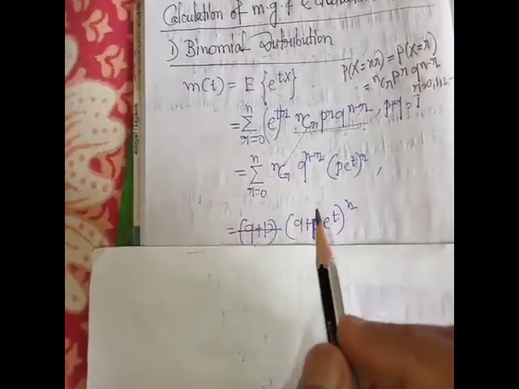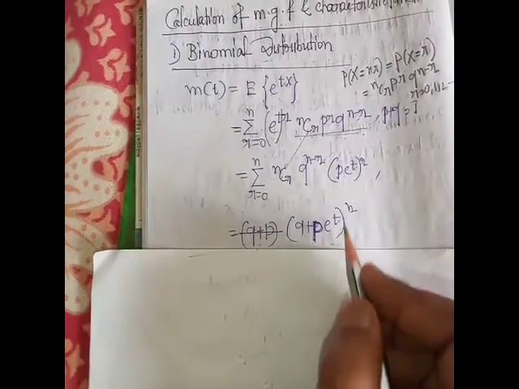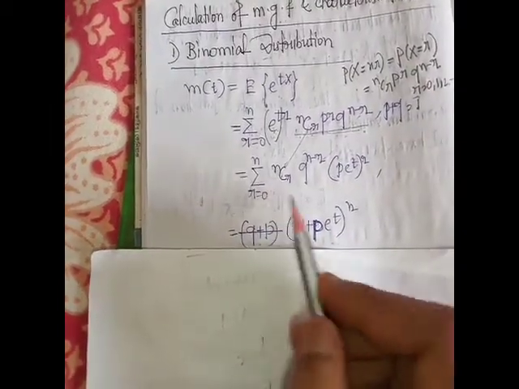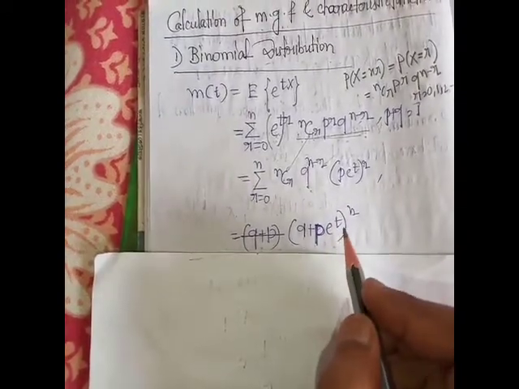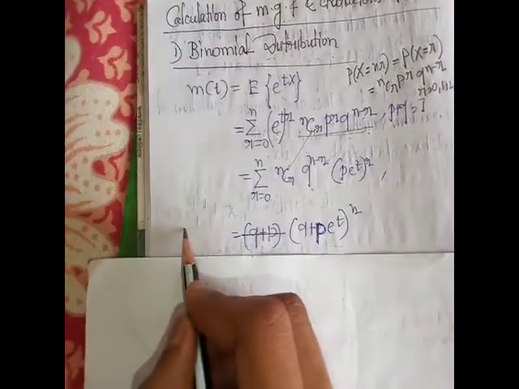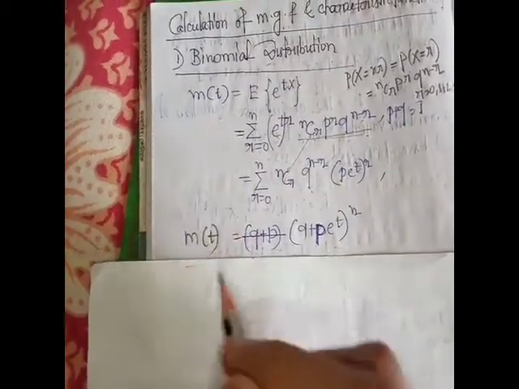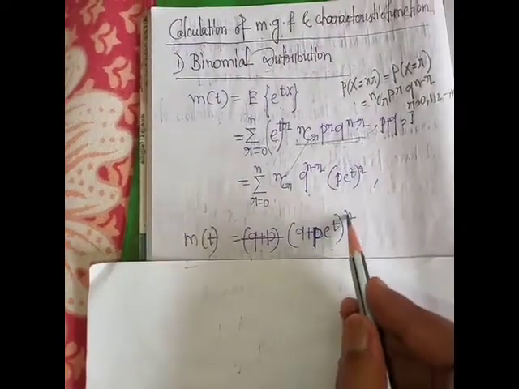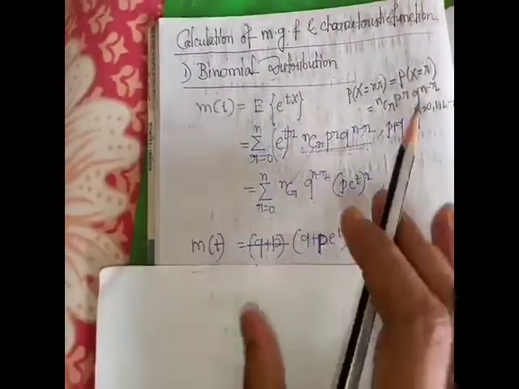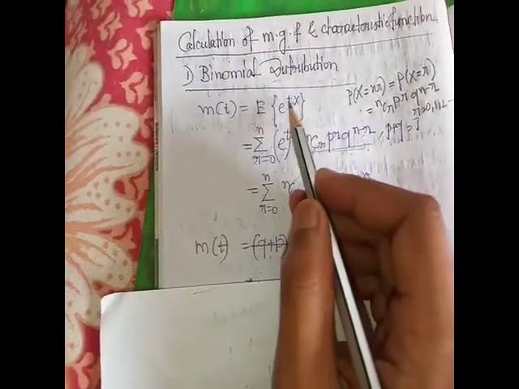If we expand q plus p e to the power t whole to the power n, we get this result. So the moment generating function of the binomial distribution is q plus p e to the power t, whole to the power n.